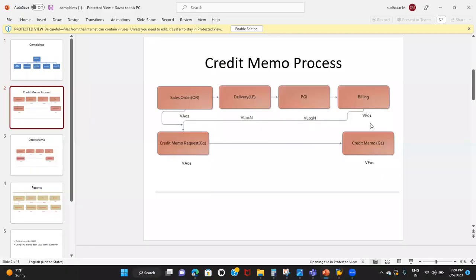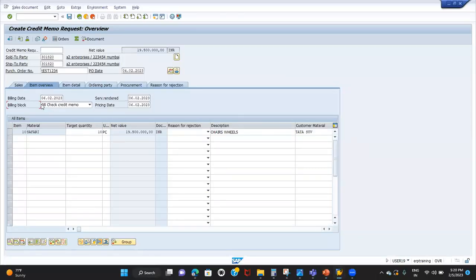Credit memo is nothing but a billing document. Unless we release that block, we'll not be able to issue the credit memo. We'll see how to release that also. Here we can delete it directly because we are the admins. But when you're working on a project for a client, only certain authorized persons will be able to remove this block manually in the production server.